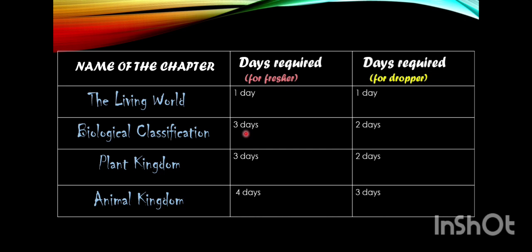But for fresher, you will have school regularly. So in the morning and evening, you can give 1 hour and another 1 hour in the evening. So in the morning you can study biological classification and in the evening you can study a different lesson for 1 hour. In this way, for 3 days, if you give 1 hour to biological classification, you may complete this lesson within 3 days. Also, you can complete another lesson in the evening for 3 days. I gave this plan because you are already stressed from going to school daily and you need to again study for the NEET examination.